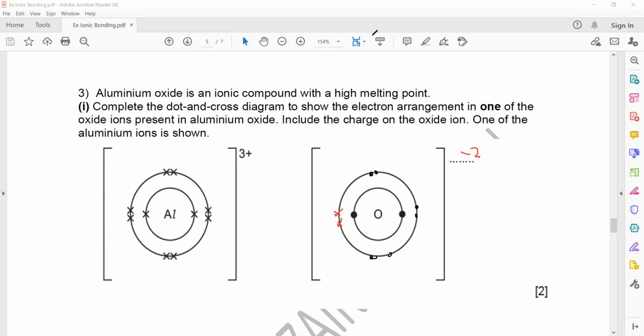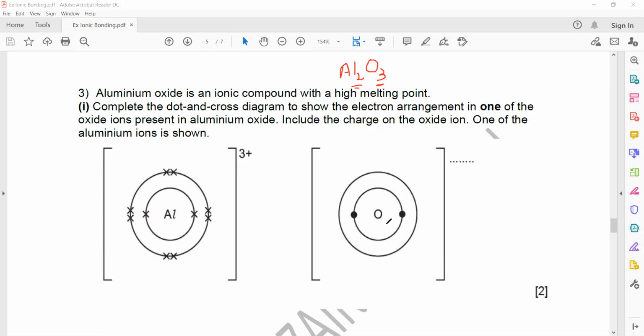Look, in aluminum oxide, the formula is Al2O3. So it contains 2 aluminum and 3 oxygen. But you don't have to draw all the aluminum and all the oxygen. In the question, you just have to complete it for one oxygen.